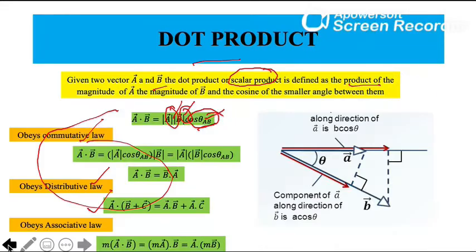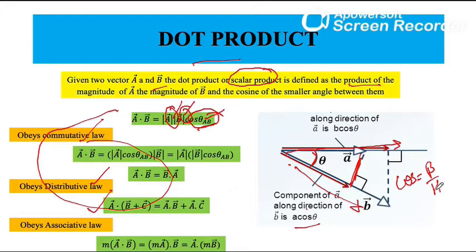Similarly, if you will see in our last slide, this blue line is my A vector. So component of A along direction of B is A cos theta. If you will have this theta, so cos theta is again base by hypotenuse.